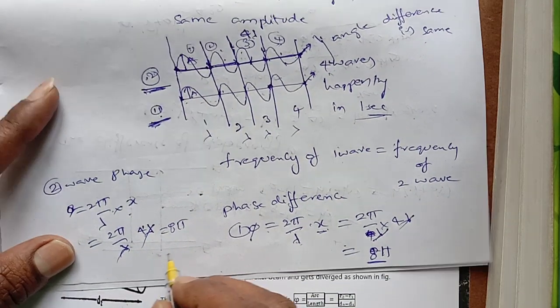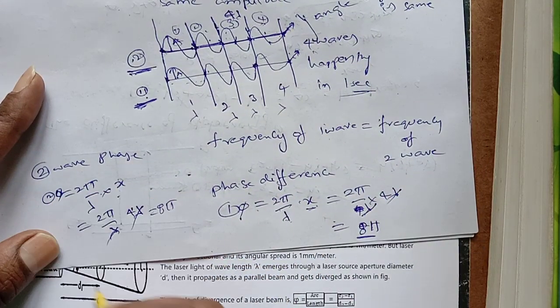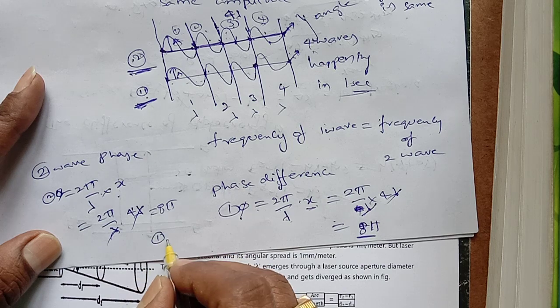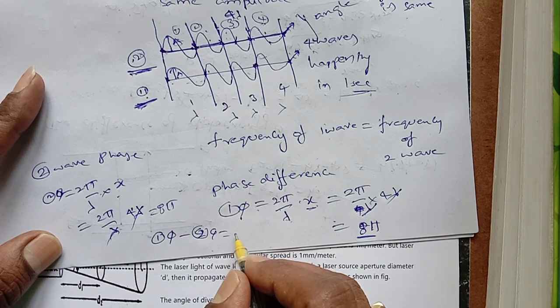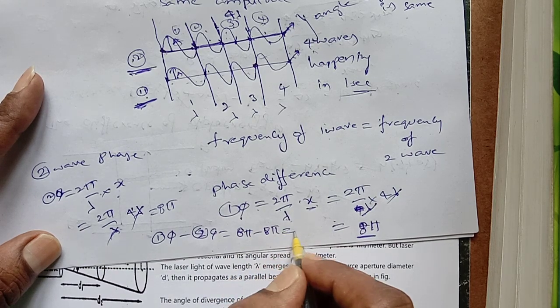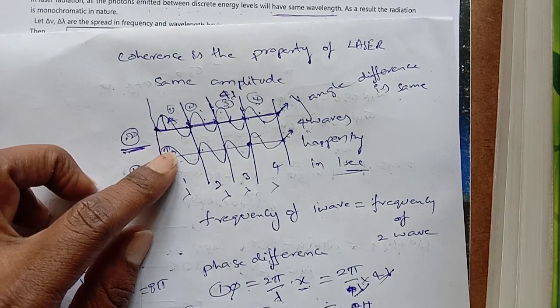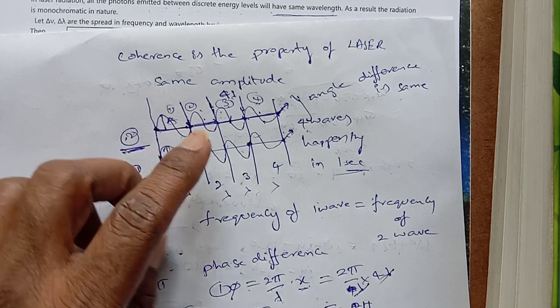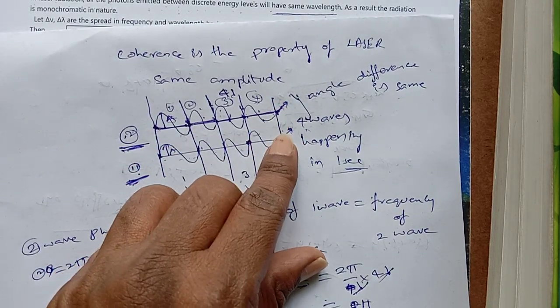So phase difference is first wave phi minus second wave phi equals 8 pi minus 8 pi equals 0. So both the waves are maintaining 0 phase difference, 0 angle difference.